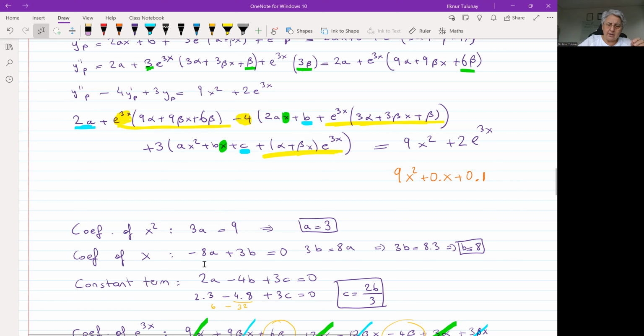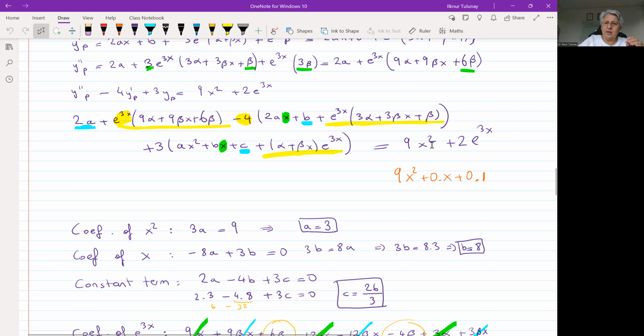Okay, 2a, that's right, and minus 4b, because this 4 is multiplied by this, and then plus 3c is equal to 0. Then substitute a is equal to 3, b is equal to 8. Then we have 2 times 3 minus 4 times 8 plus 3c is equal to 0. 4 times 8 is 32. 6 minus 32 will be minus 26. C will be 26 over 3.